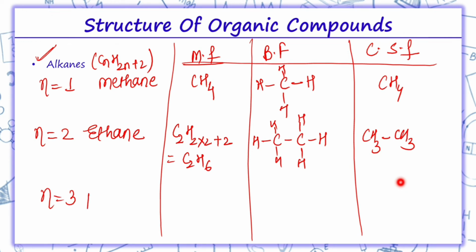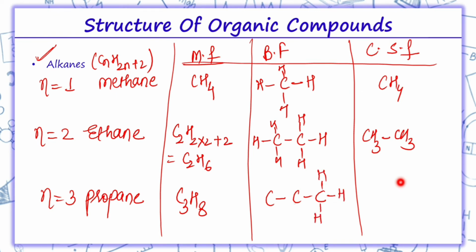Similarly n equals 3, we have propane, so it will be C3H, 2 into 3 is 6, 6 plus 2 is 8. Now this carbon has one bond, and carbon is tetravalent, so we make 3 bonds, and in those 3 bonds I'll write hydrogen.